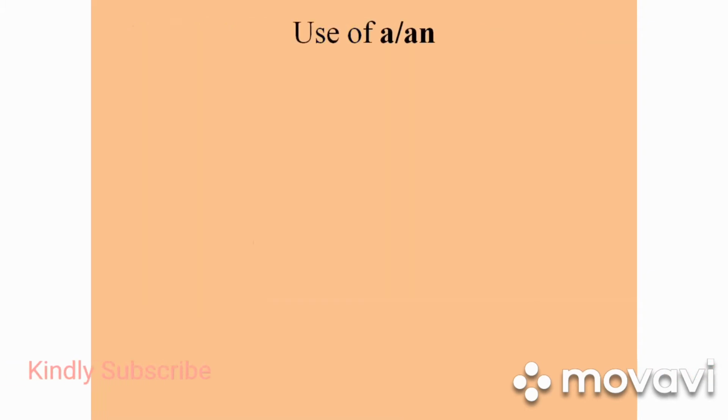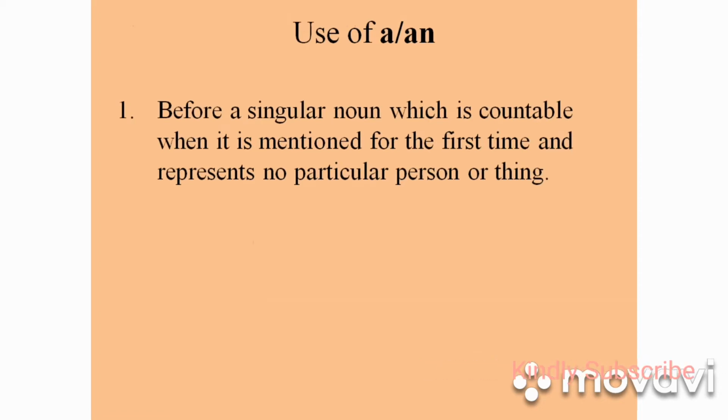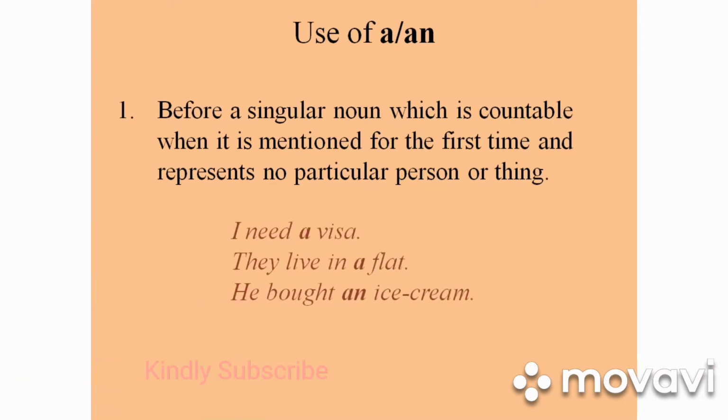Use of indefinite article a and an. One, before a singular countable noun when it is mentioned for the first time and represents no particular person or thing. For instance, I need a visa, they live in a flat, he bought an ice cream.